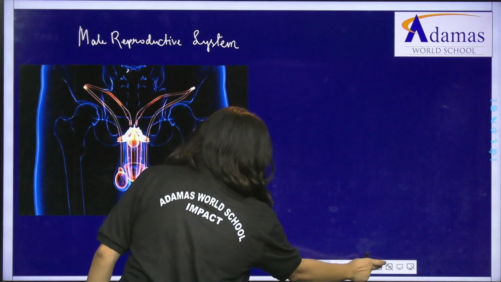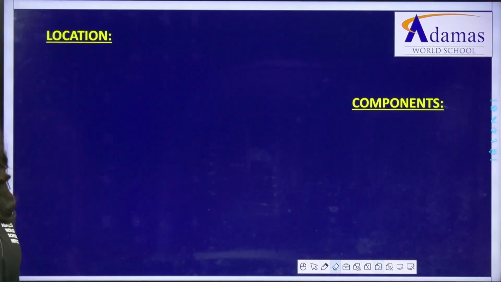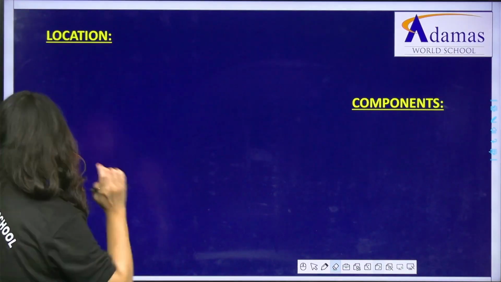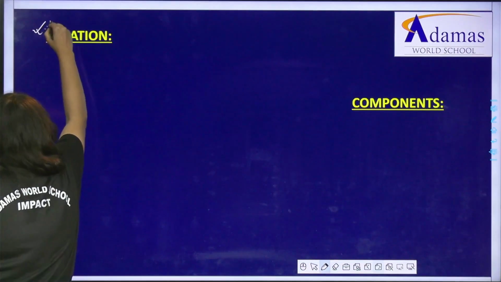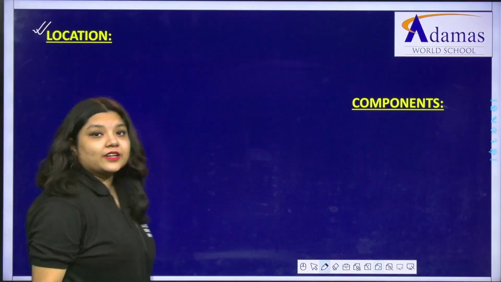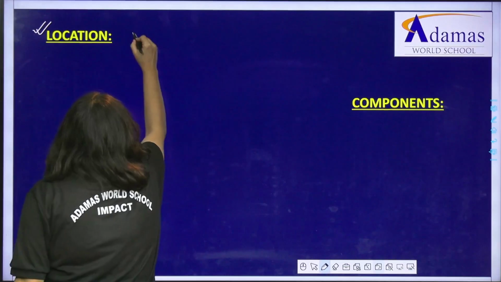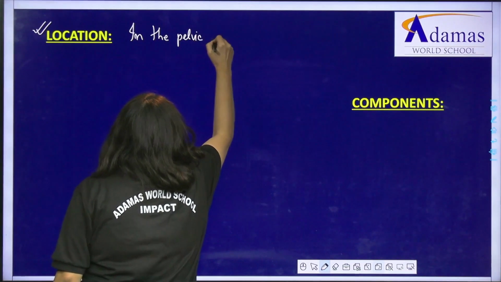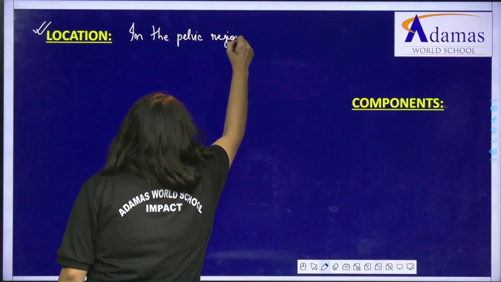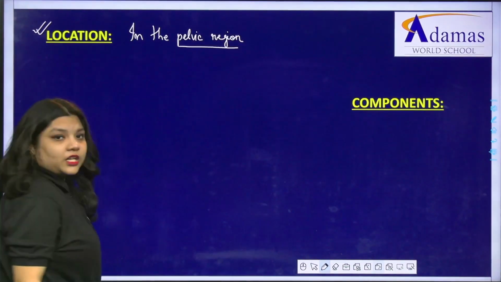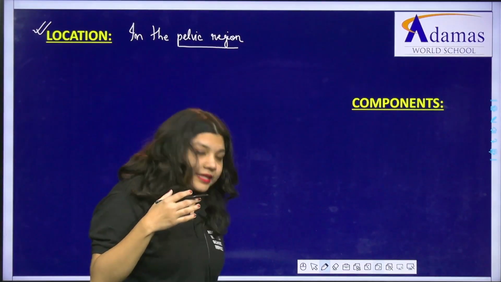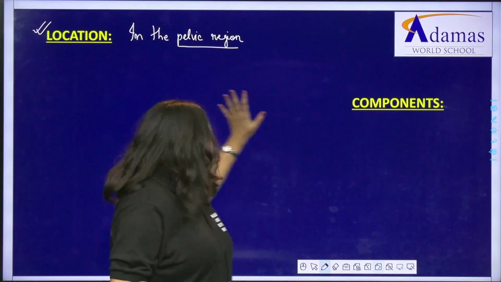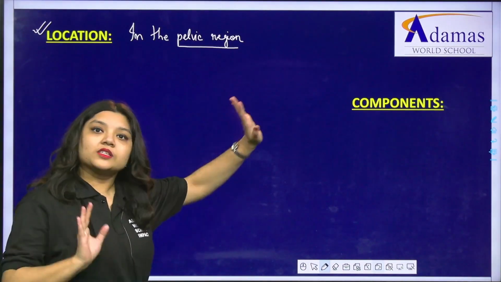Okay. So, starting with the male reproductive system, the first thing that we need to know is where is it located in the body? In the male body, where is it located? So, it is located in the pelvic region. Now, what do we mean by the pelvic region? The pelvic region refers to the lower abdominal side. So, that is where the male reproductive system is located.